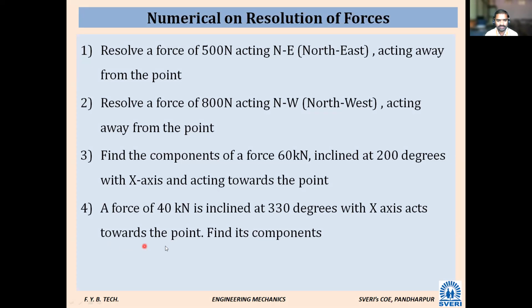Acts towards the point. Find its component.